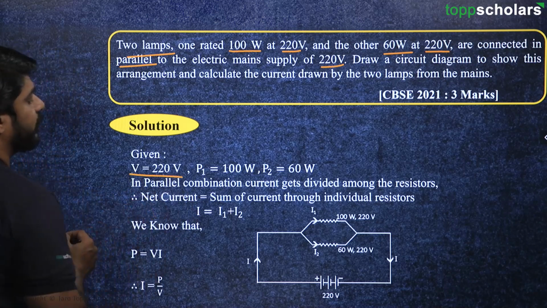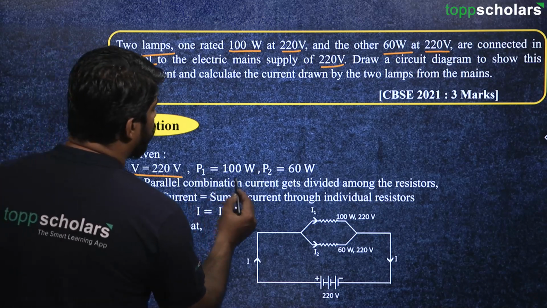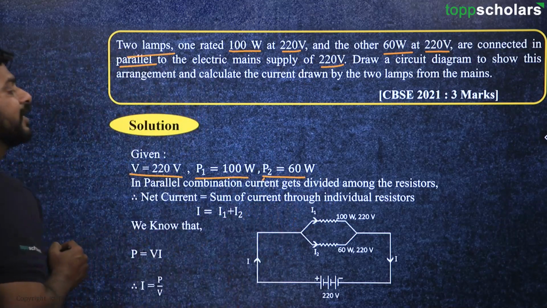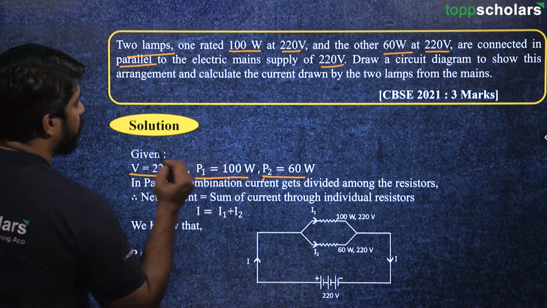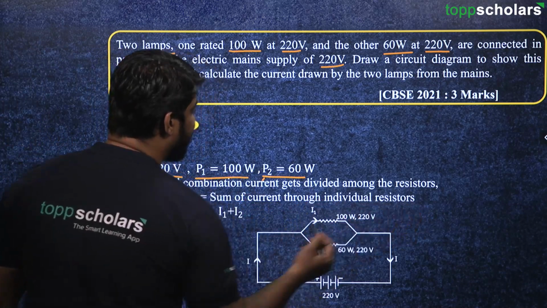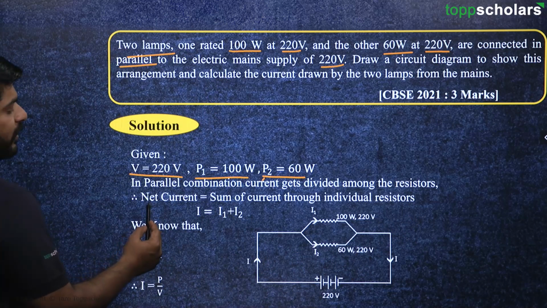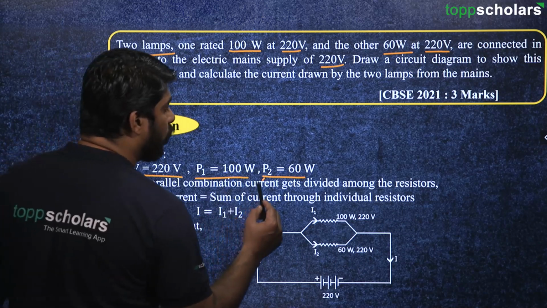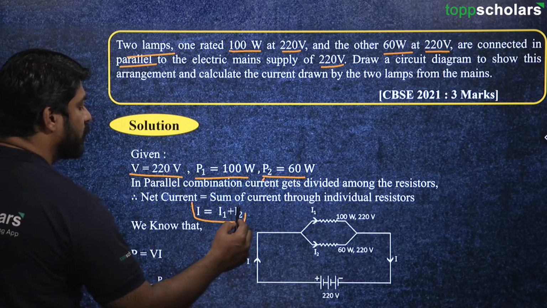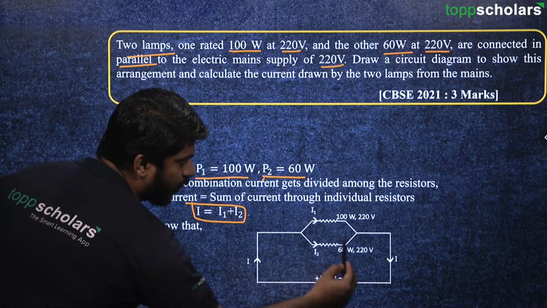Let's look at what is given here. Voltage is 220 volt, power of the first bulb is 100 watt, power of the second bulb is 60 watt, that's why it is P1 and P2. In parallel combination, the current gets divided among the resistors. Therefore the net current is the sum of the currents through individual resistors, so I is equal to I1 plus I2.